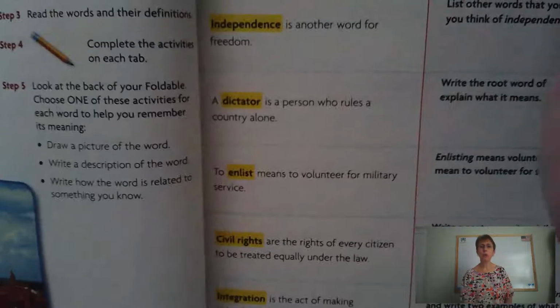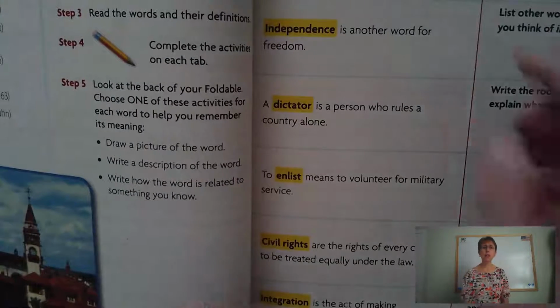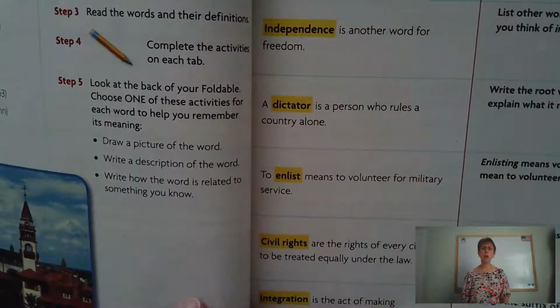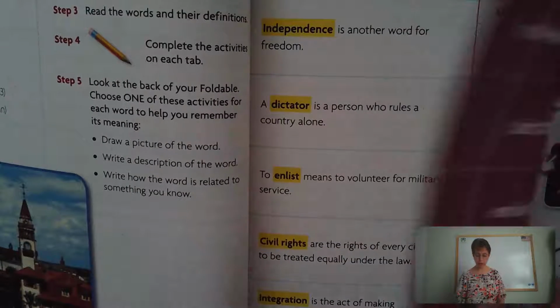You don't need to worry about the second column down here, the right-hand side of the page. I simply gave you this page because it does have all of the vocabulary words and their definitions, which you need to be familiar with.